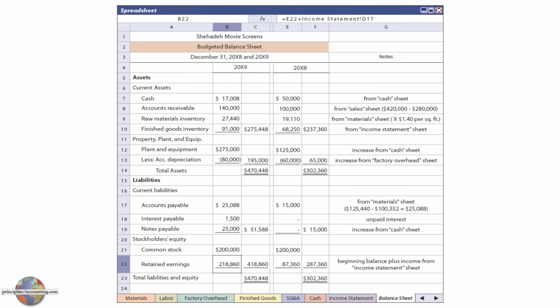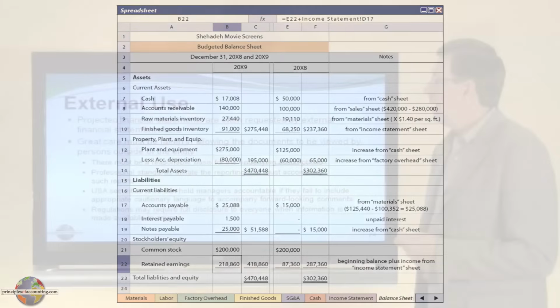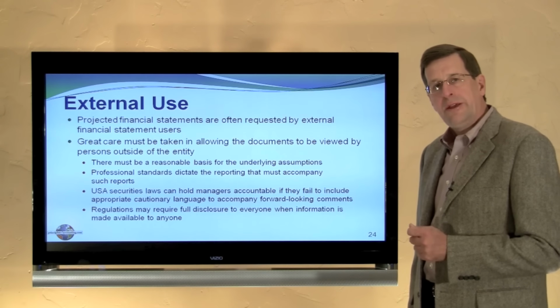$131,500. The budgeted balance sheet, again, becomes fairly complicated, but we're able to determine our ending cash balance from the cash sheet. We're able to determine our ending accounts receivable from the sales sheet, and so forth. So we're able to work through that and a few additional notes there, even in some cases pulling information from our income statement to determine what we expect our balance sheet to look like at the end of 20X9. So this is all part of the comprehensive or master budgeting process, and you can now see the importance of this to the organization. This information should not be used externally.